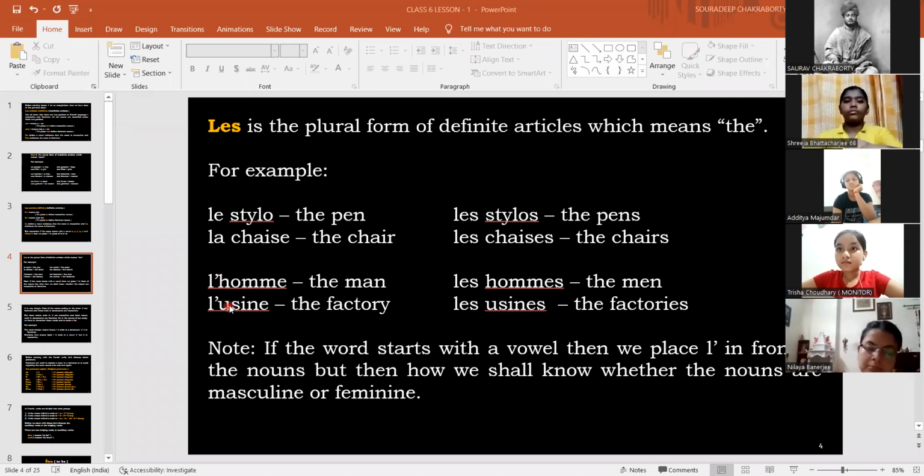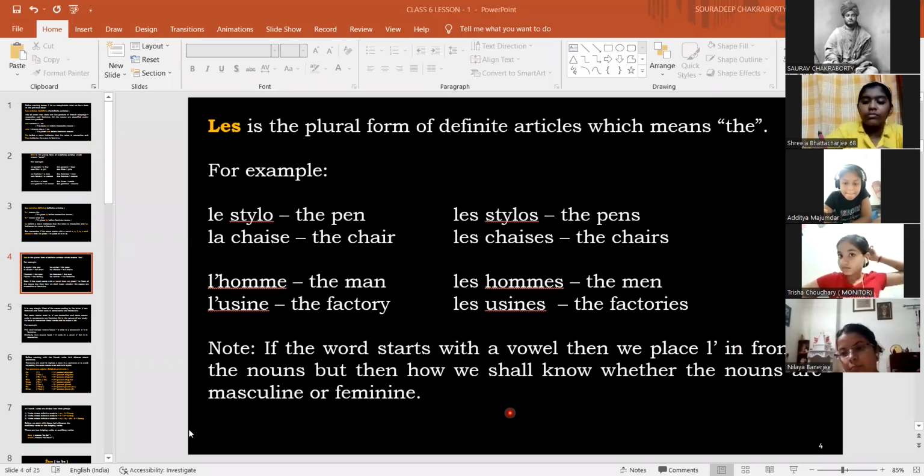You can see these two nouns start with consonants, and the next nouns here start with a vowel. So that's why we are placing l apostrophe. Note, if the word starts with a vowel, then we place l apostrophe in front of the noun. But then how will we understand whether nouns are masculine or feminine?